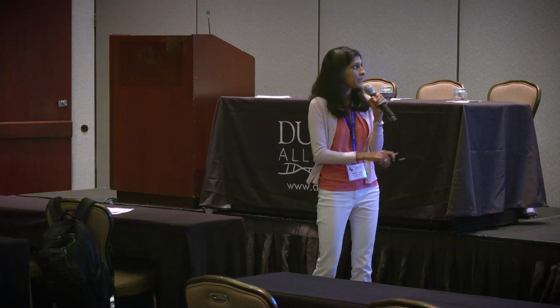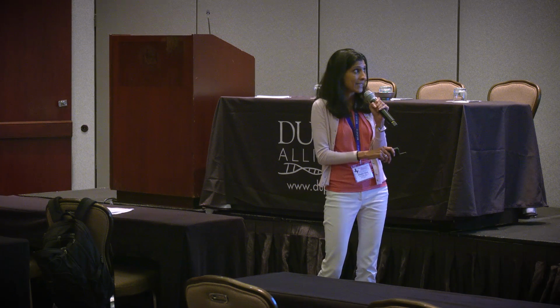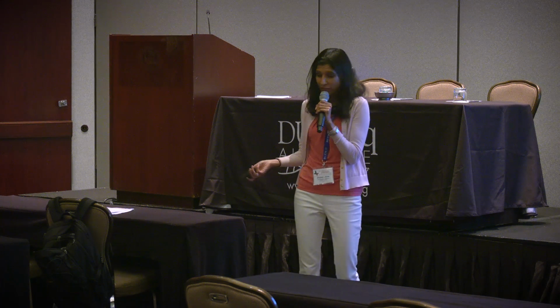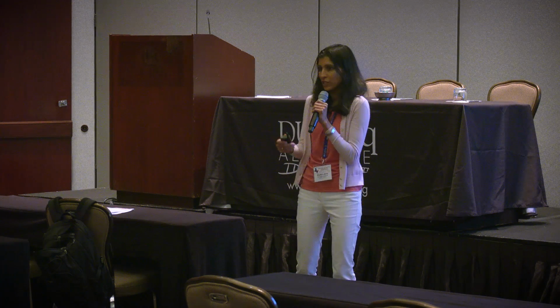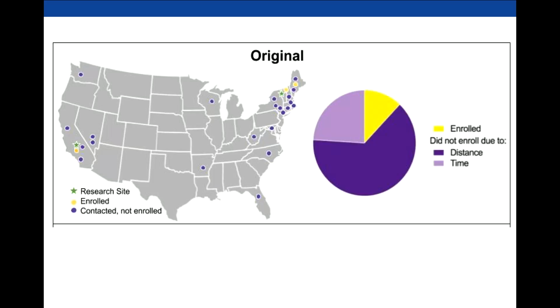Our goal was 60. The purple dots were families who were interested but did not enroll, and when we asked them why, they said it's either too far for me to come every week or it's too much time. And again, these are infants who have epilepsy and other comorbidities, just like our kids with DUP15Q. So what did we do? We had to go back to the drawing board, because when we interviewed these families, the issue was access. They couldn't get to us every week to do this intervention.